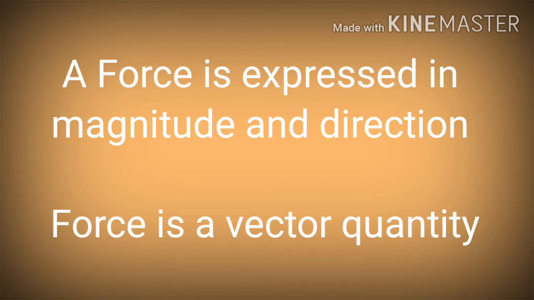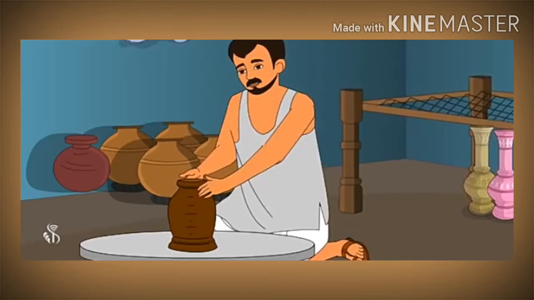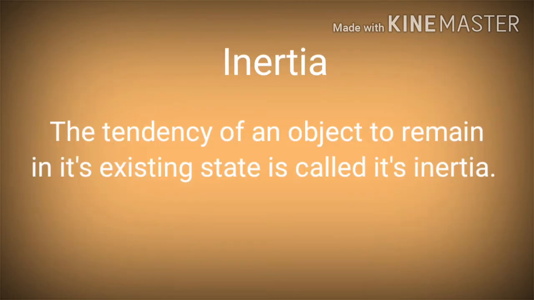When a force is applied on a stationary object, it moves. Its speed and direction change. Similarly, a force is required to stop an object in motion. An object can change its shape due to force. Here you can see a potter applies a force in a specific direction while shaping the pot. A rubber band when stretched expands. These are the examples.